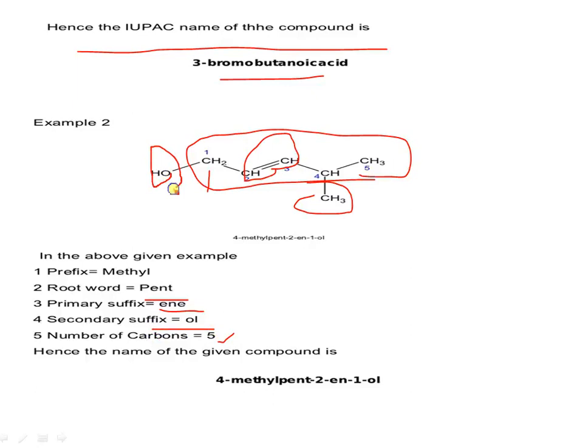And next, determine the name of the prefix. So it is methyl, and this is hydroxy. So pentanal, methyl, and hydroxy. Then complete the numbering first. The numbering is from this side, 1, 2, 3, 4, 5. Why? Because the functional group gets first preference.